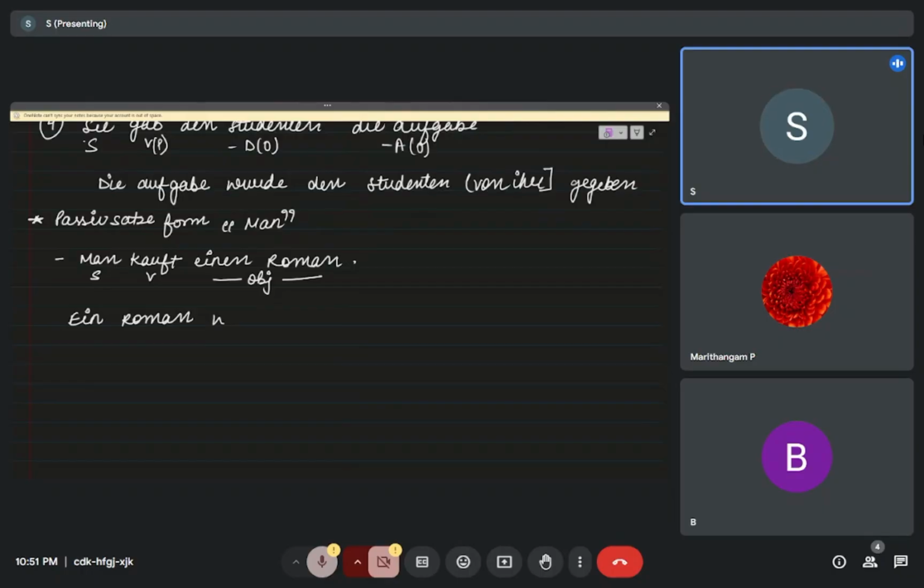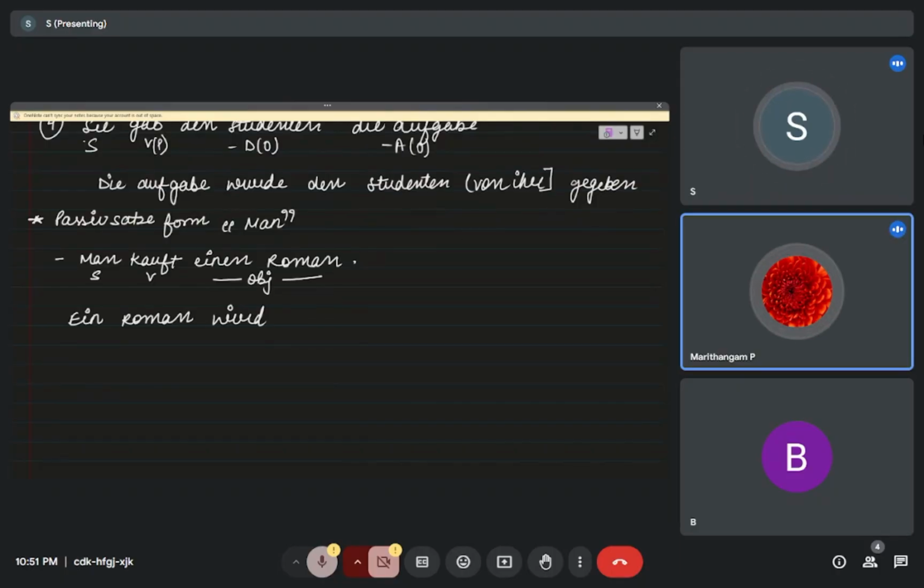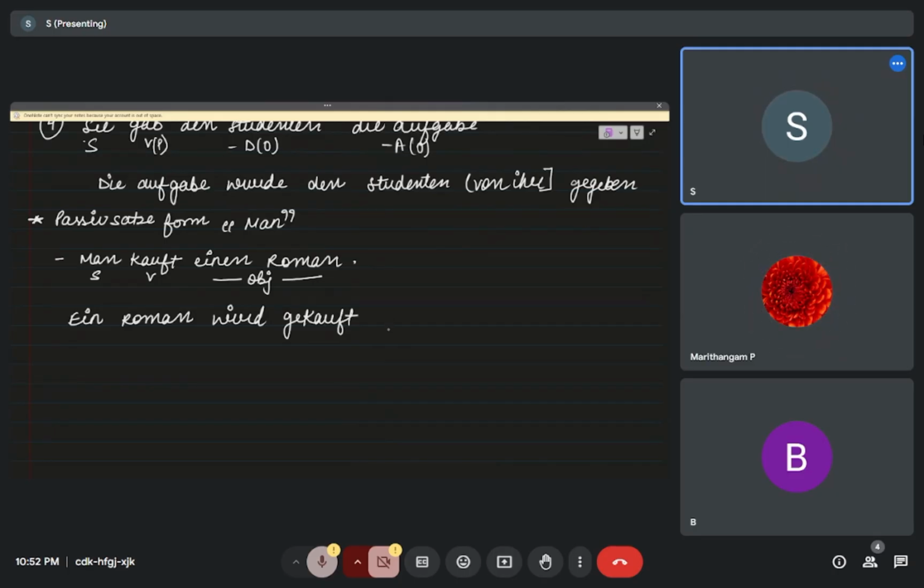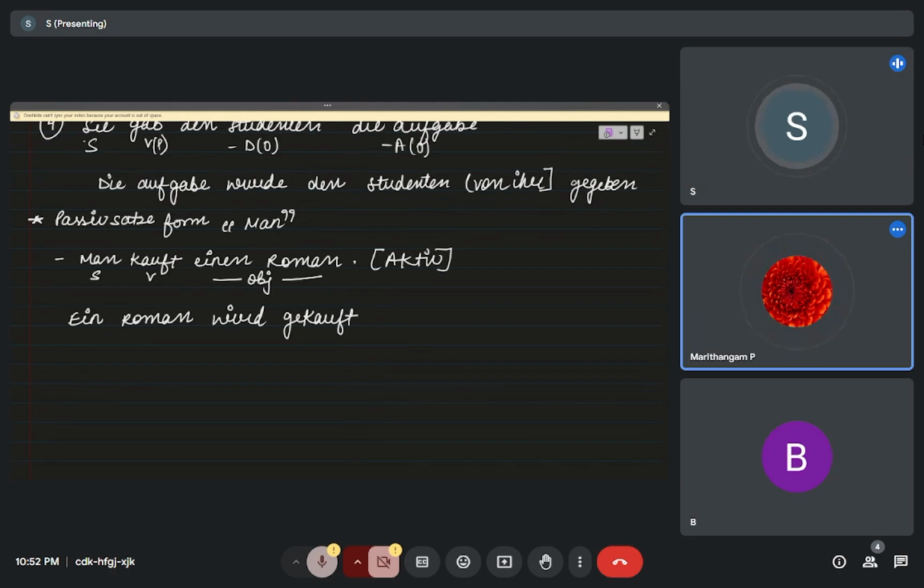So whenever man, niemand, jemand appears, we don't write the agent. Ein Roman, where we directly go to the passive side, with a helping verb and gekauft. This is active, and this is the passive sentence.